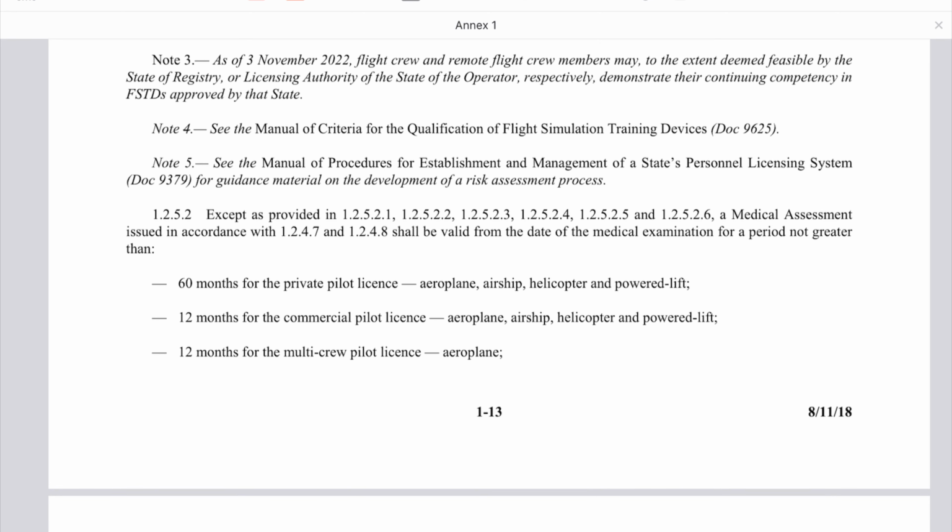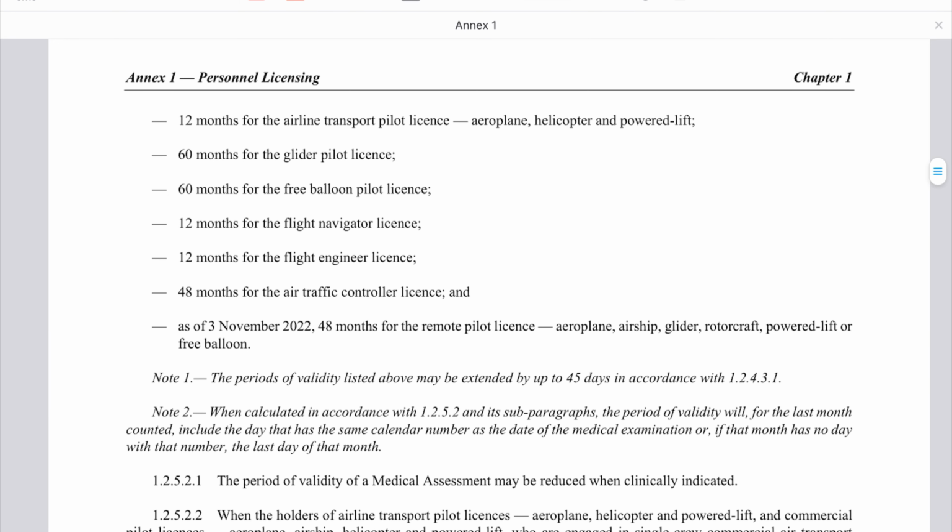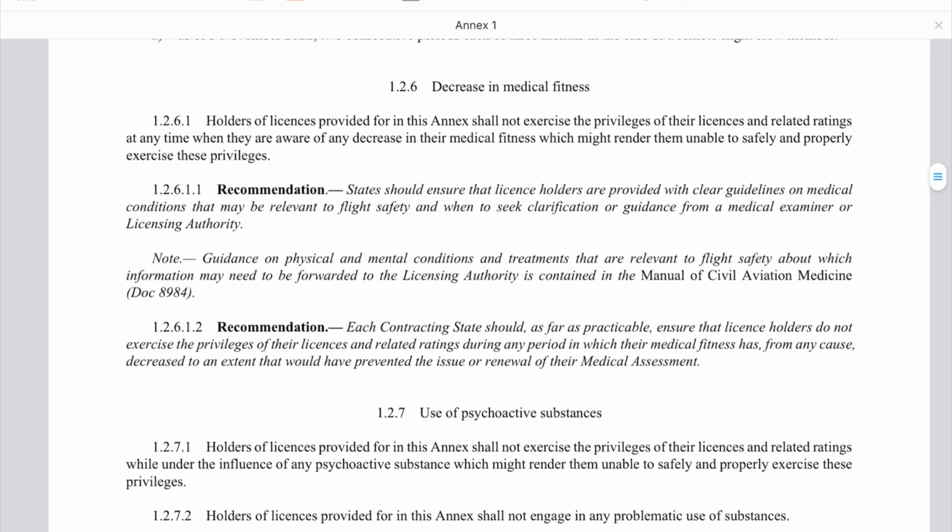These periods are used for the duration of the medical license. Do not forget that every 12 months, CPL license holders should recheck and get a newer medical license. The next part is about decrease in medical fitness.